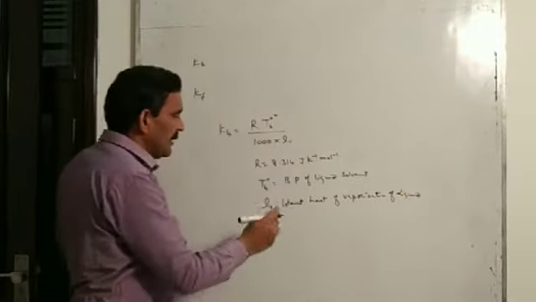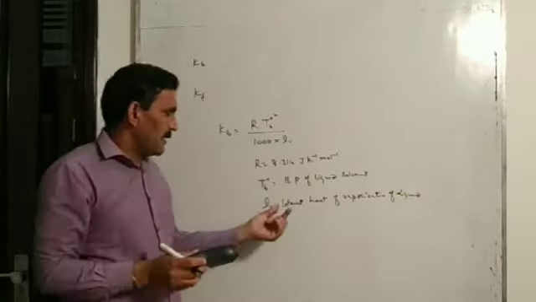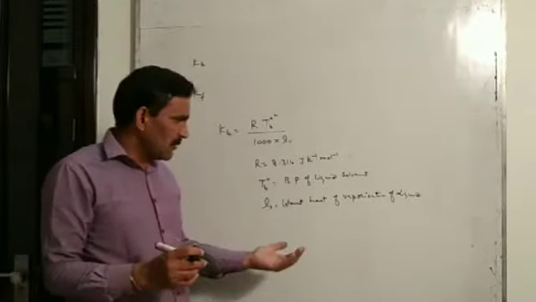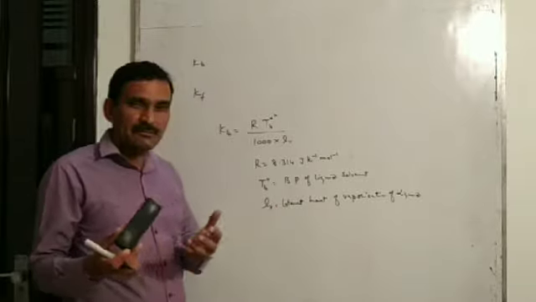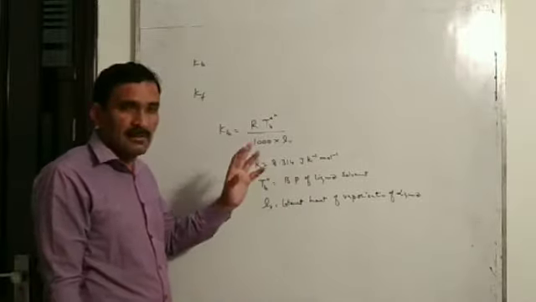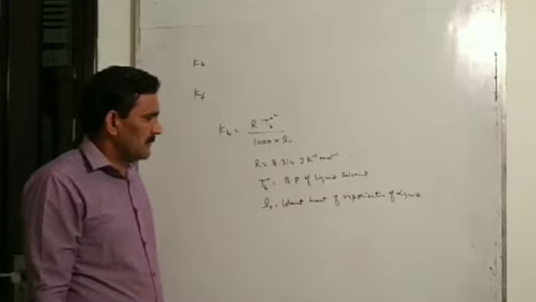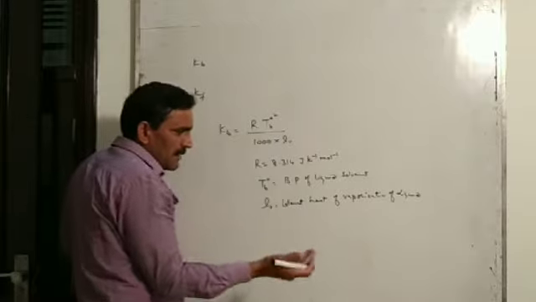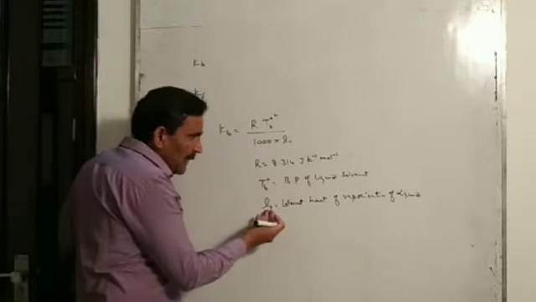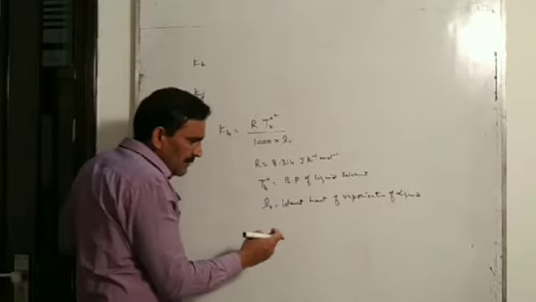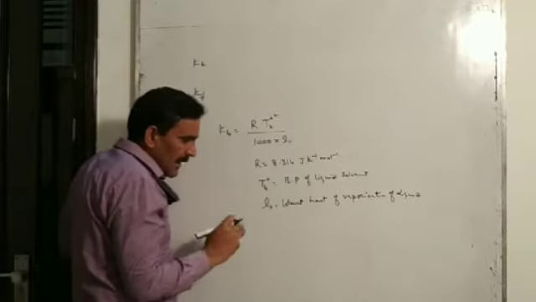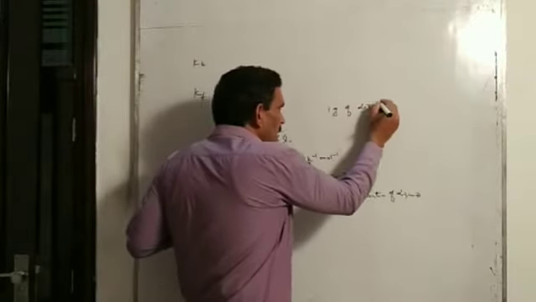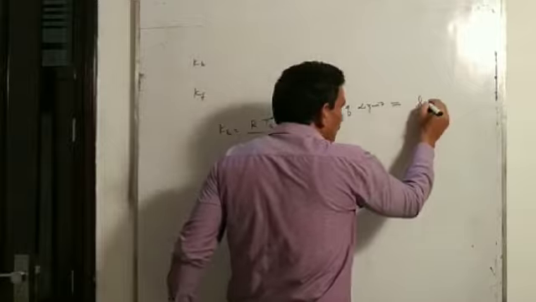And I think you know what the meaning of latent heat of vaporization. It is the amount of heat required to convert 1 gram of a liquid solvent, 1 gram of a liquid into its vapor state at its normal boiling point. Here you see latent heat of vaporization is per gram. This is the amount of heat required to convert 1 gram liquid into its vapor state at its boiling point. So for 1 gram of liquid, we need heat Lv.